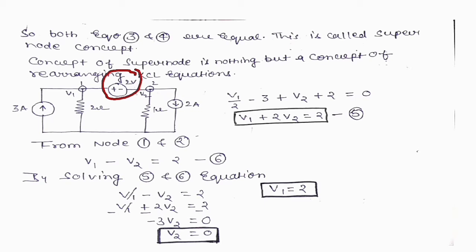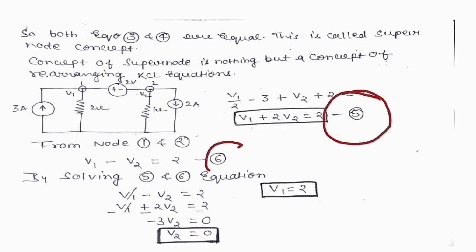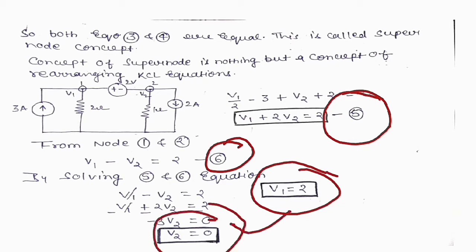So here you see V1 minus V2. Why do we take V1 positive? Because it is connected with the positive terminal of this voltage. So we can say V1 positive and V2 negative: V1 minus V2 equal to 2. This is called the second equation. By solving equations 5 and 6, we get the values of V1 and V2. The value of V2 is equal to 0, and the value of V1 is equal to 2.